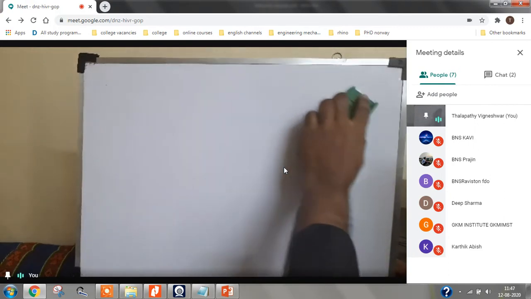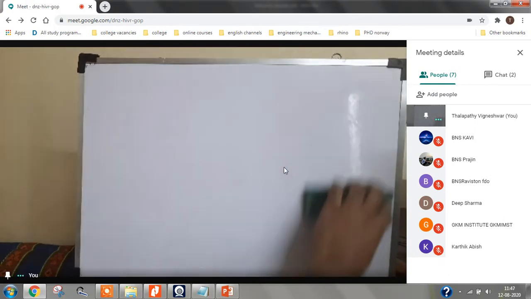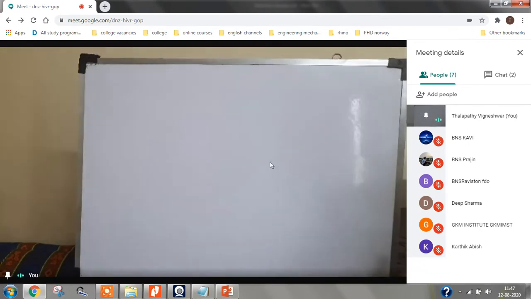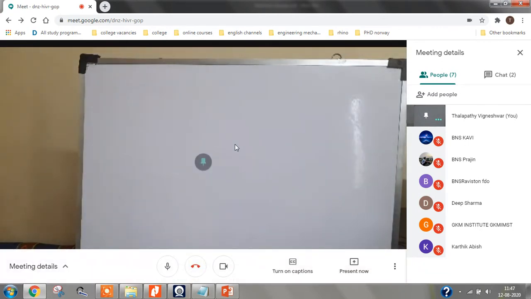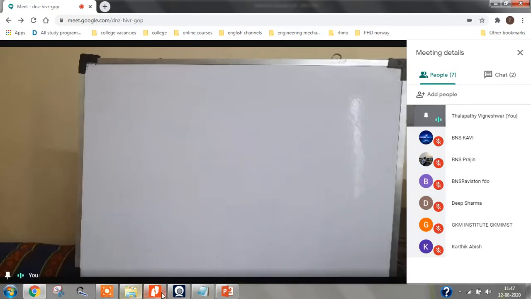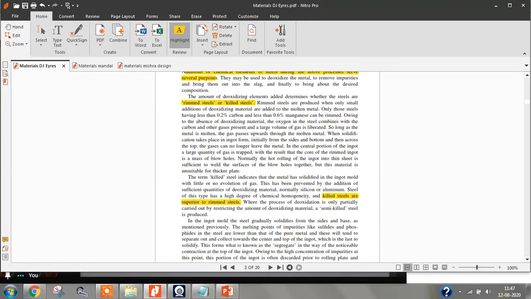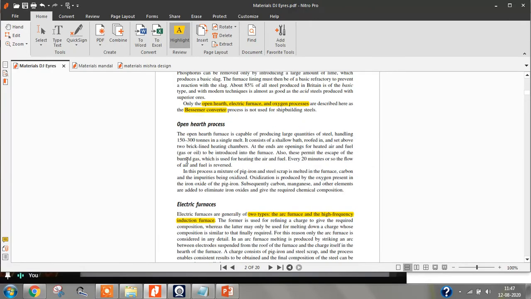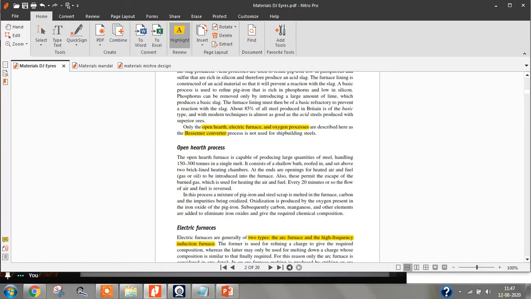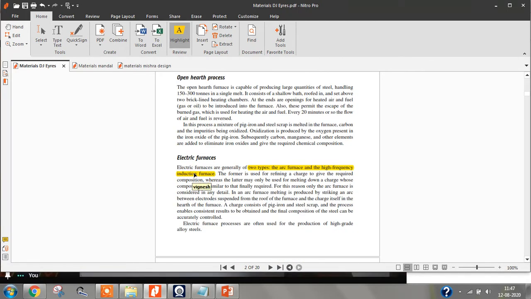Next, do you remember you have studied in chemistry? Do you remember how you are making steel? What are the processes by which you make steel? You use either the open hearth process, or you use an electric furnace.